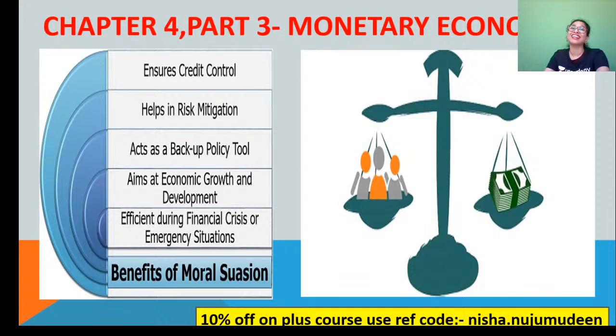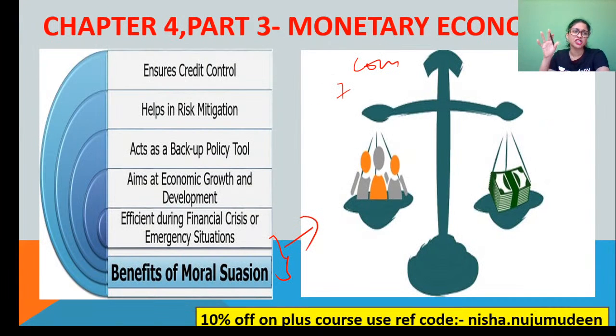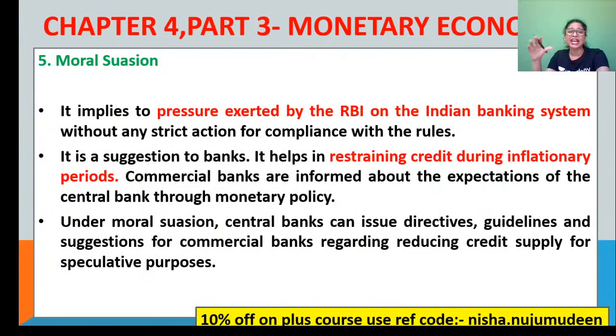Also very, very useful during crisis, financial crisis, and all the unforeseen emergency situations. Even during this COVID-19 pandemic, this moral suasion is quite important because the commercial banks need that. Don't you think so? What the central bank does during this moral suasion is give directives, guidelines, suggestions for commercial banks. Accordingly, they can manage their money supply, whether to increase or reduce it. For speculative purposes, they'll reduce the credit supply. It is unnecessary, right? That is what the moral suasion does.